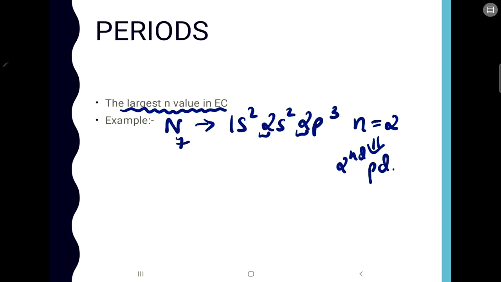Now if I ask you which block nitrogen belongs to, can you tell me? We have just studied that if the last electron enters the p orbital, then the element belongs to the p block. Here the last electron enters the p orbital, so nitrogen belongs to the p block. So if you know the electronic configuration of any element, you can tell its block, its period, and also its group.